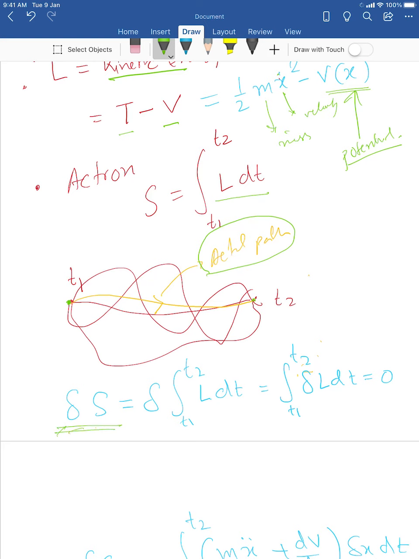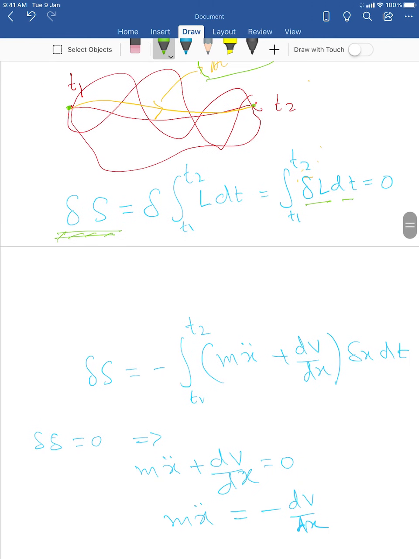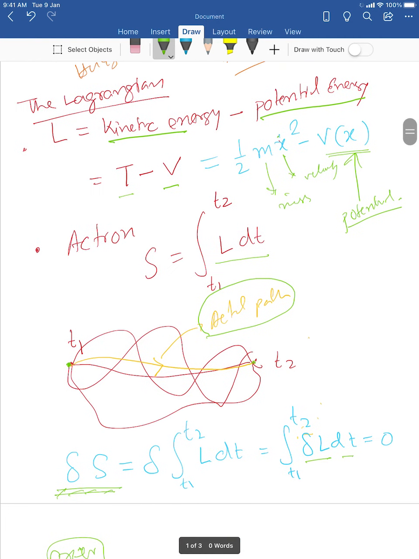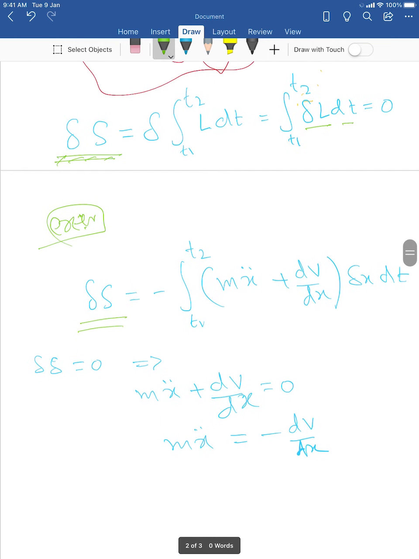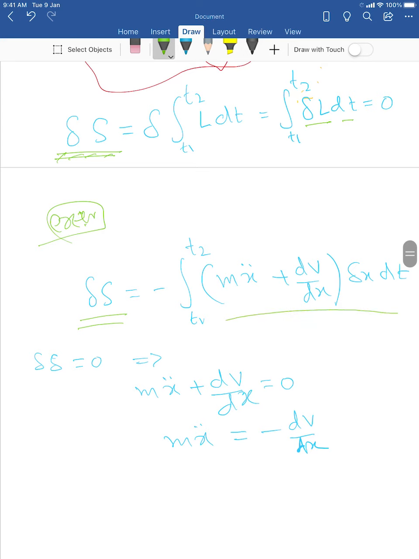If you take the variation of this action, delta S, which is delta of the integral of L dt, and if you demand that this variation is 0, then you can very easily show this. This is an exercise, you can actually practice it. If you take the Lagrangian, which is half m x dot squared minus V(x), and put it back, you get a form like this.